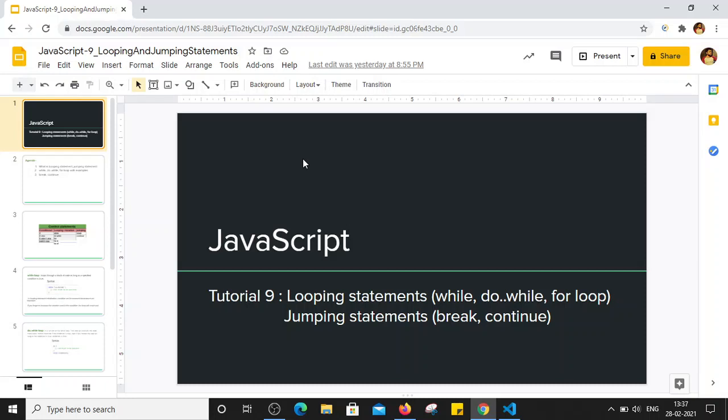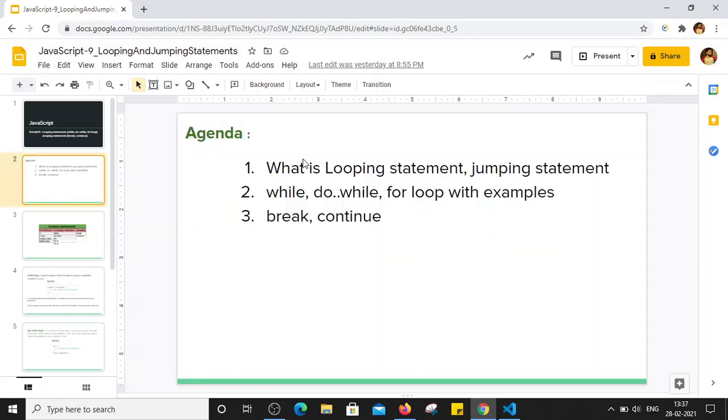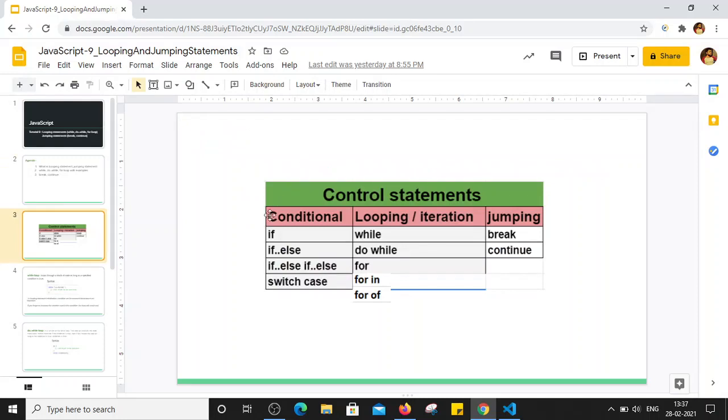In today's tutorial, we will see about the looping statements that is while, do while and for loop. We will also see about the jumping statements that is break and continue. In last tutorial, we have seen about the conditional statements, right? And today we will focus on looping or iteration. They are also known as iteration statements and the jumping statements.